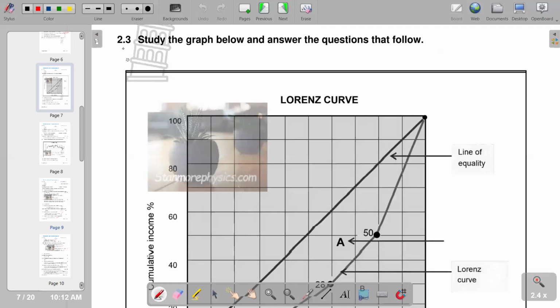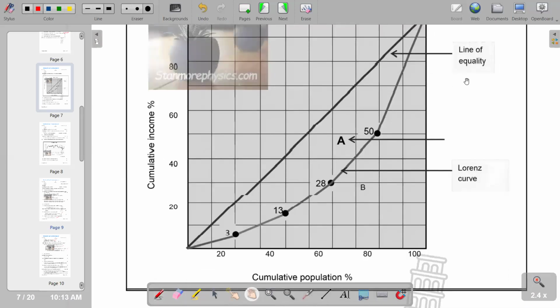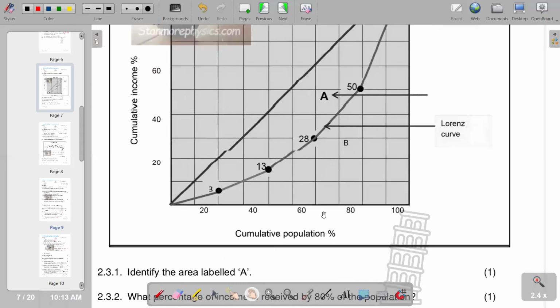So our 2.3 reads: study the graph below and answer the questions that follow. You've got a Lorenz curve that you are given that you just need to go through. You see that we have the line of equality, and then we've got the Lorenz curve. And then, of course, we've got A, which is the space between the line of equality and the Lorenz curve. On the horizontal axis, we've got cumulative population percent, and on the vertical axis, we've got cumulative income percentage.